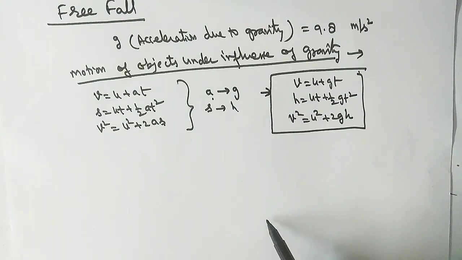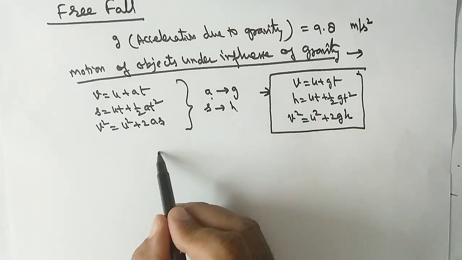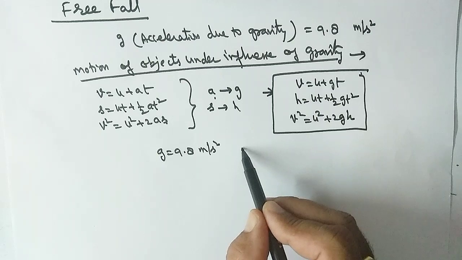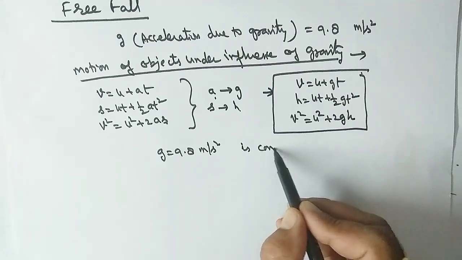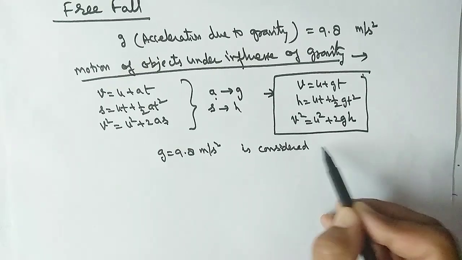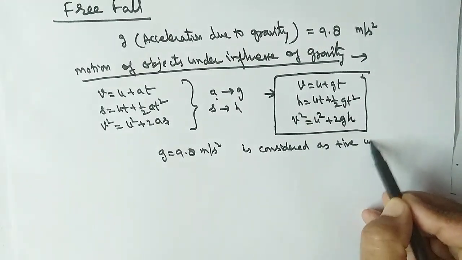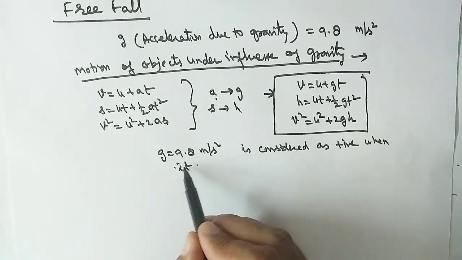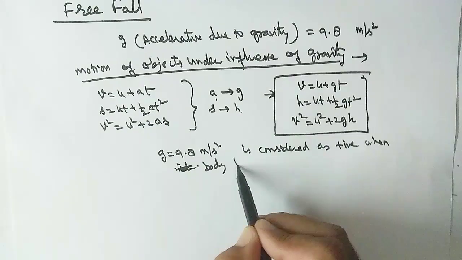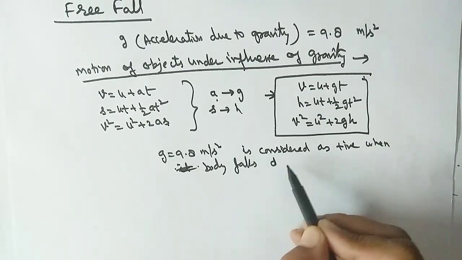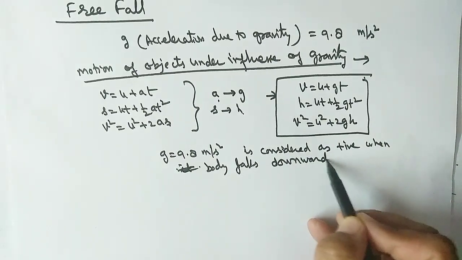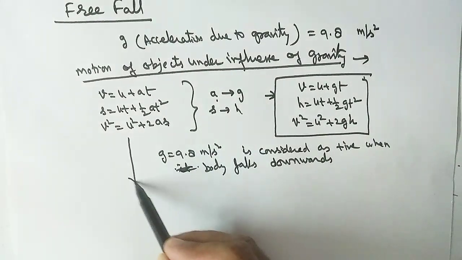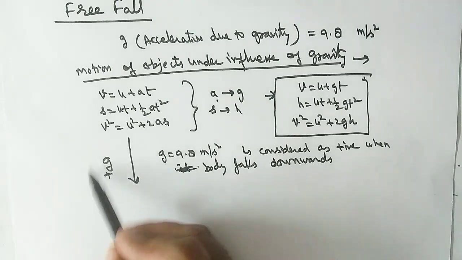According to the requirement of the question, you will use these three equations. And remember students, the small g, its value 9.8 meter per second square, is considered positive when the body falls downwards. Why? Because the speed is increasing when the body comes in downward direction, so that's why g is positive.